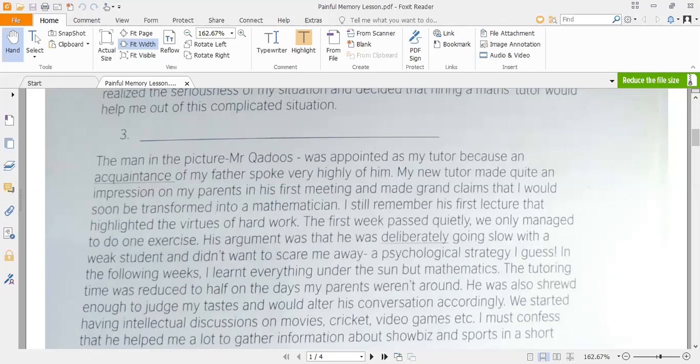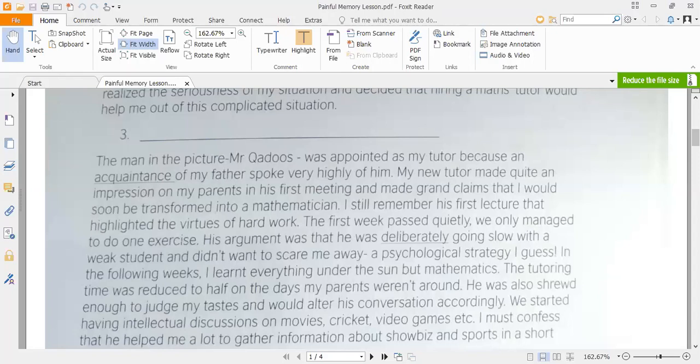He said that he was deliberately, knowingly, going slow with a weak student. He was giving the explanation to the student of why he is going so slow. He says that he goes slow with students who are weak in their studies, and didn't want to scare me away, and he didn't want the student to become afraid of the subject, from the burden of the subject. That's why he is moving slowly and gradually. A psychological strategy, I guess.